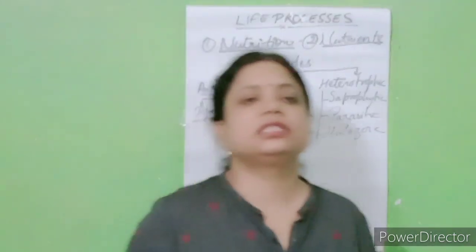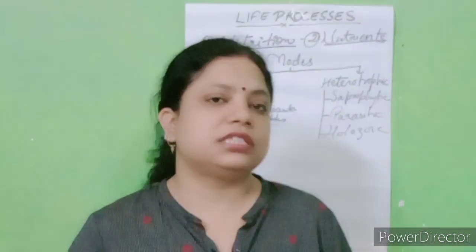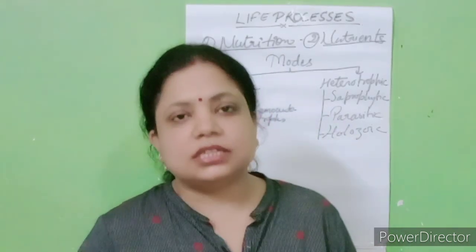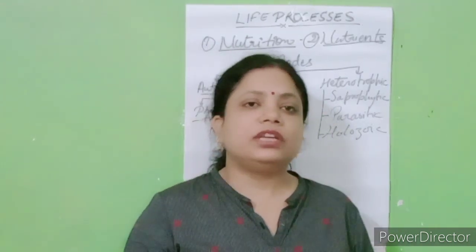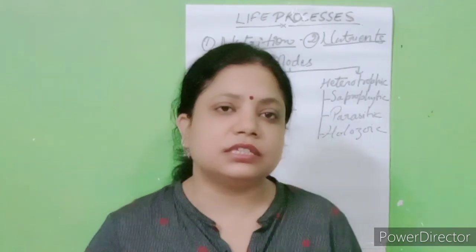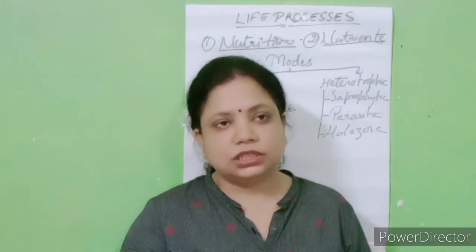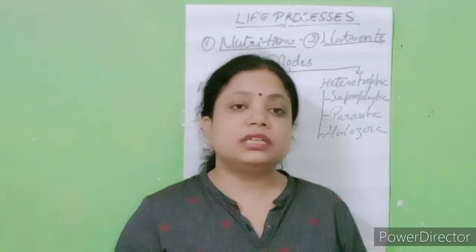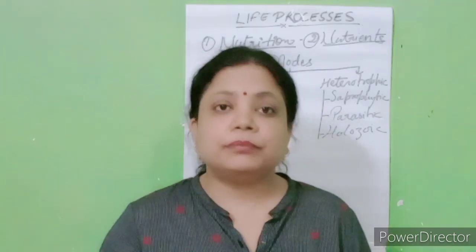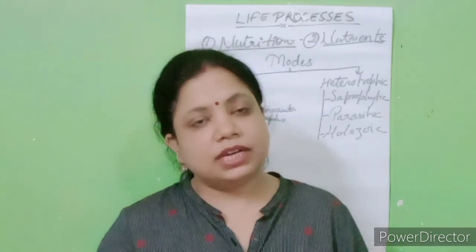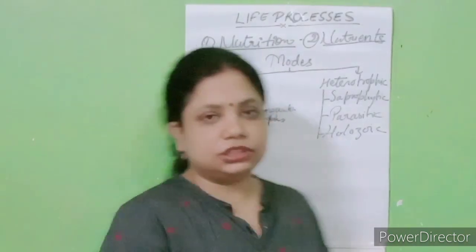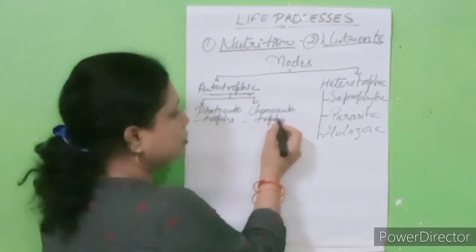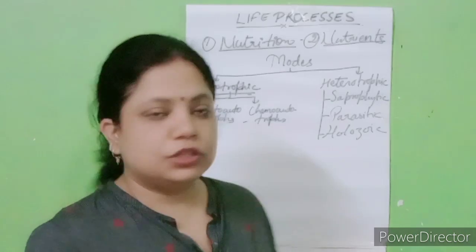So let's start with the term autotrophic. Students, auto means self, trophic means synthesize. So autotrophic nutrition is where the living organism makes its own food. Autotrophic nutrition has two parts, photoautotrophs and chemoautotrophs.